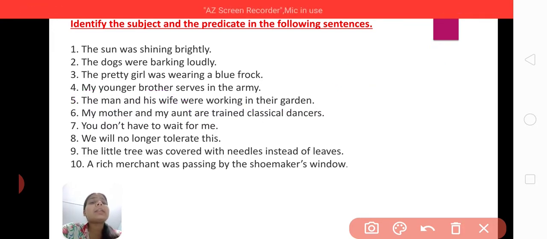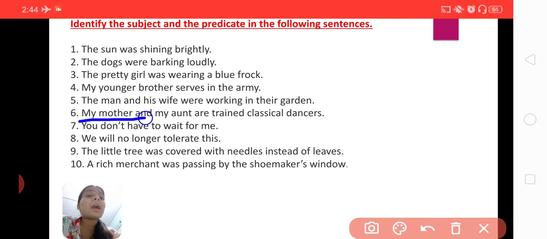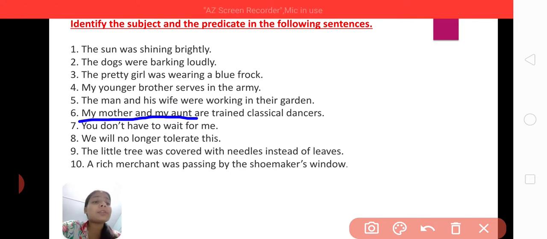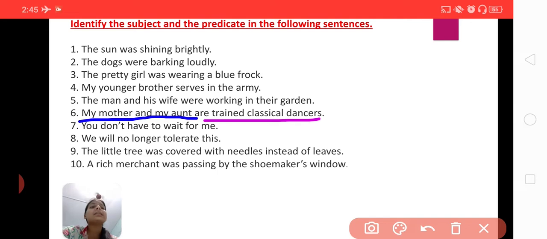Now let's see the next one. My mother and my aunt are trained classical dancers. Now here in this sentence, if you divide this sentence in two parts, my mother and my aunt is the first part, and the second part will be are trained classical dancers.